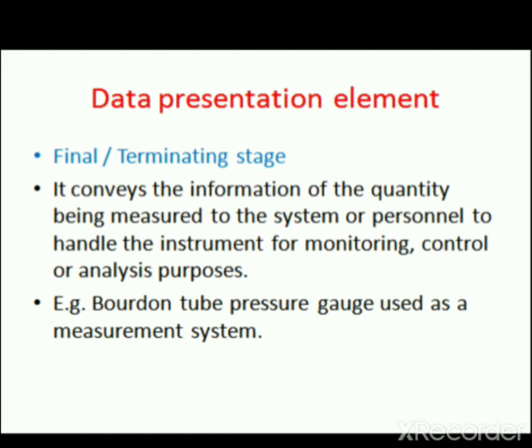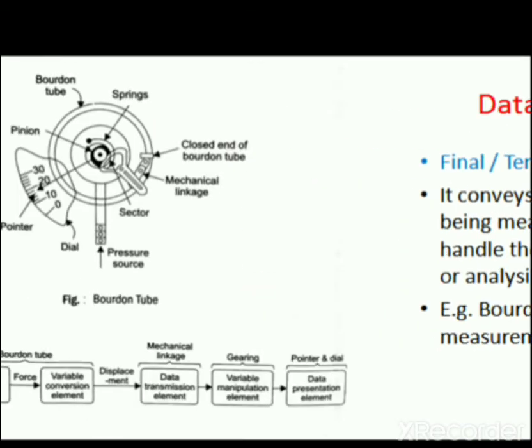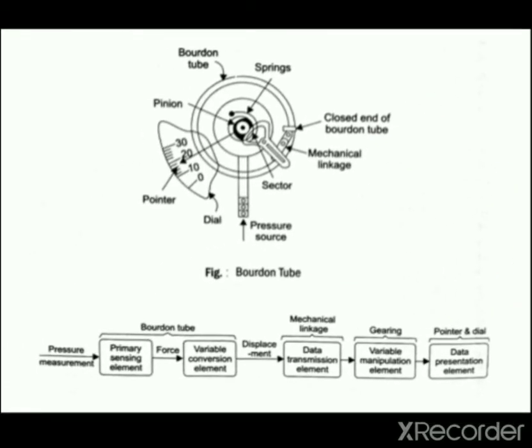Now consider as an example a Bourdon tube pressure gauge used as a measurement system. Two figures are displayed on the screen. The upper figure is about the Bourdon tube and the second figure is the block diagram of the Bourdon tube pressure gauge.